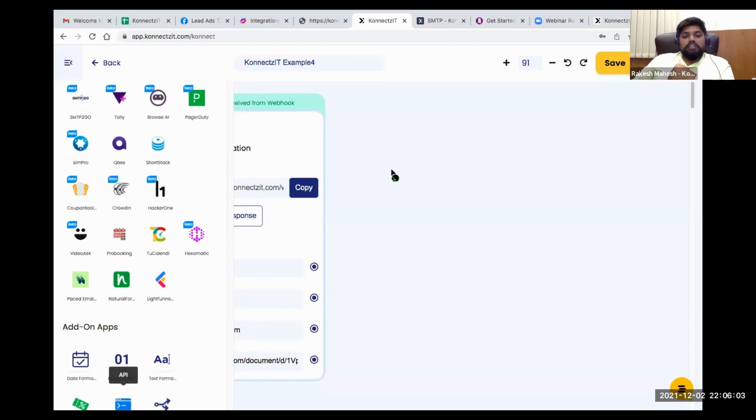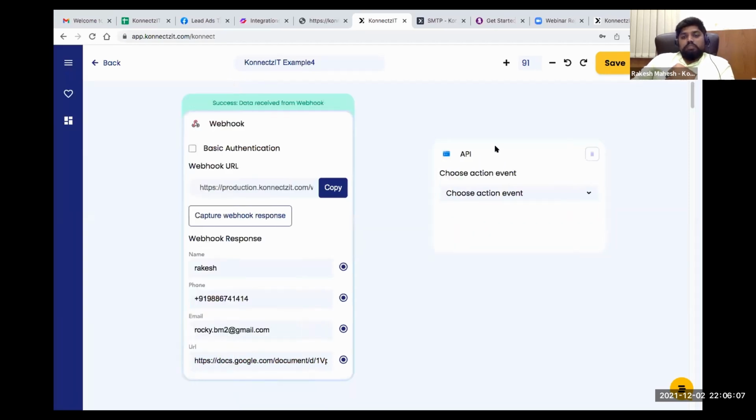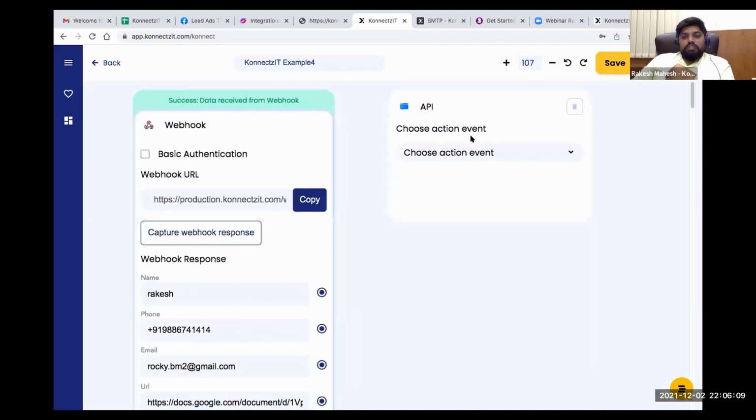It supports all these events. You can fetch a data record from any of your apps. Even if the apps are not integrated inside Connexit, you can post data to the respective app, and you can put or delete a record for any of the apps.